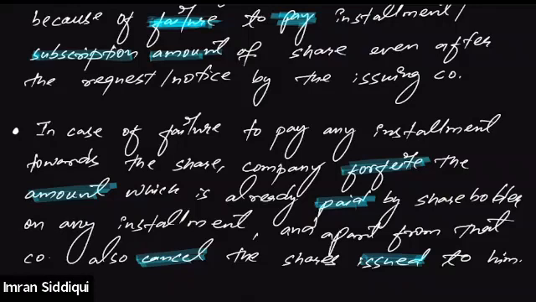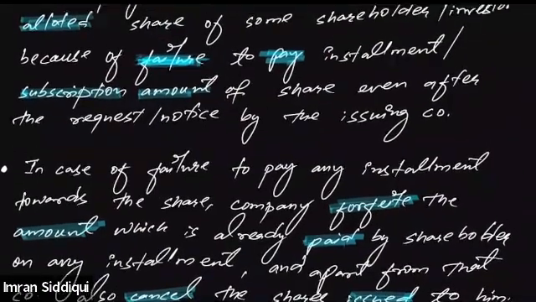Got it? This is the simplest explanation of the forfeiture of shares. Now we'll talk about the accounting treatment of the forfeiture, how we will treat the forfeiture of shares by the company. But before moving forward, I just wanted to know if this explanation is clear to everybody or not.